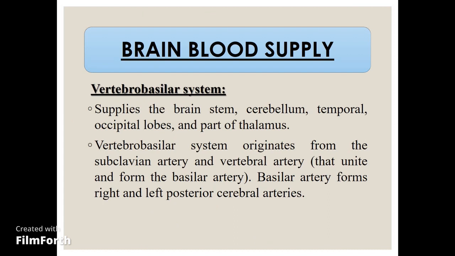Now let's see the blood supply of the brain. The blood supply of the brain is basically the vertebrobasilar system and the carotid system. The vertebrobasilar system supplies the brainstem, cerebellum, and temporal and occipital lobes. It basically supplies the posterior part of the brain. The vertebrobasilar system originates from the subclavian artery and vertebral artery that unite and form the basilar artery. The basilar artery forms the right and left posterior cerebral arteries, which we will show you in the circle of Willis.